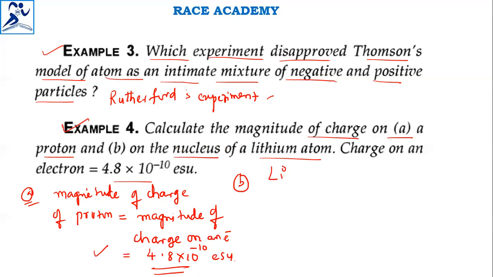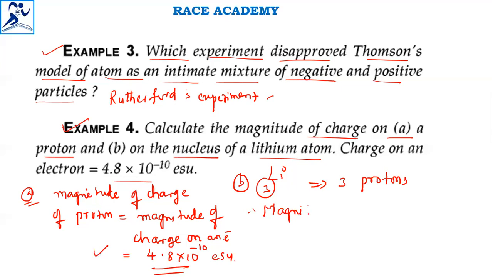They are asking regarding lithium. Lithium's atomic number is 3, which indicates that it has 3 protons. So we can easily calculate the magnitude of charge on the nucleus.